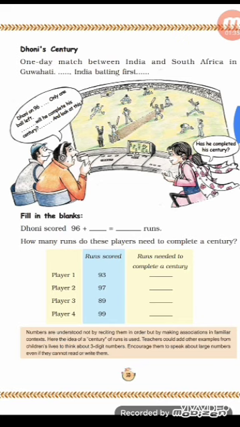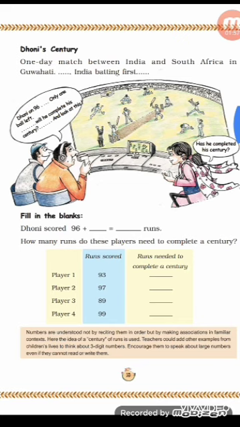Okay. Now player 2. Player 2 has scored 97 runs. Now he wants to make a century. So we will minus it. 100 minus 97. So we will count from 98 to 100. So 98, 99 and 100. So it is 3. So player 2 needs 3 more runs to make a century.